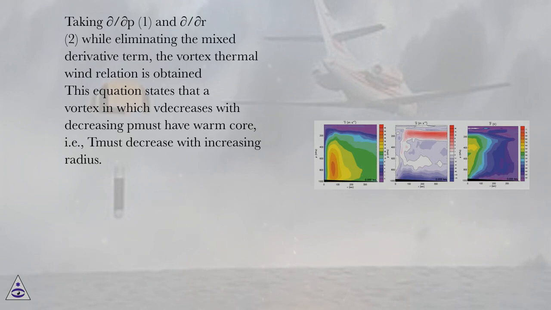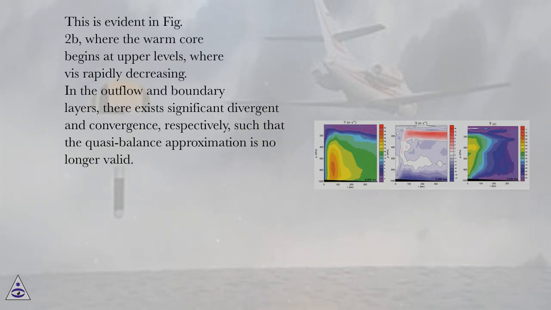This equation states that a vortex in which v decreases with decreasing p must have a warm core, i.e., T must decrease with increasing radius. This is evident in figure 2b, where the warm core begins at upper levels, where v is rapidly decreasing. In the outflow and boundary layers, there exists significant divergence and convergence, respectively, such that the quasi-balance approximation is no longer valid.